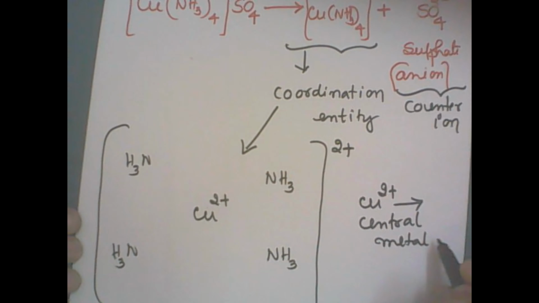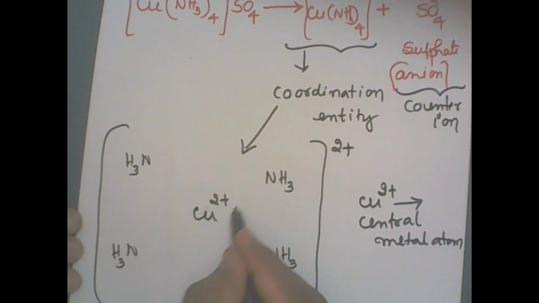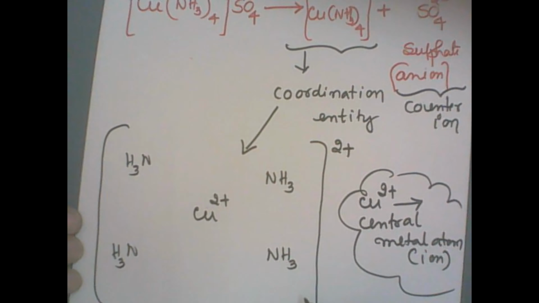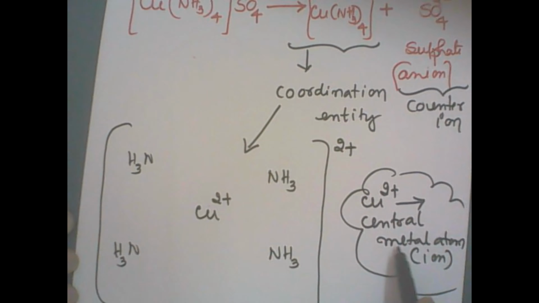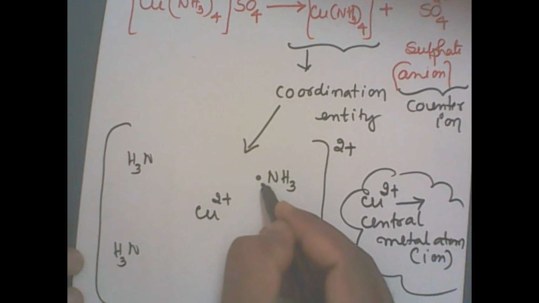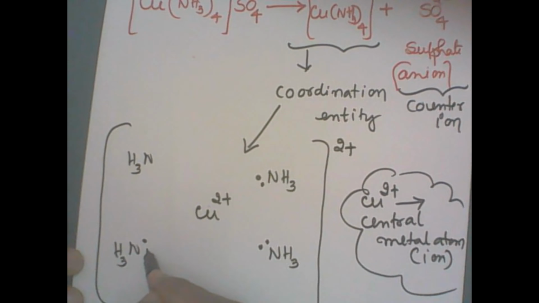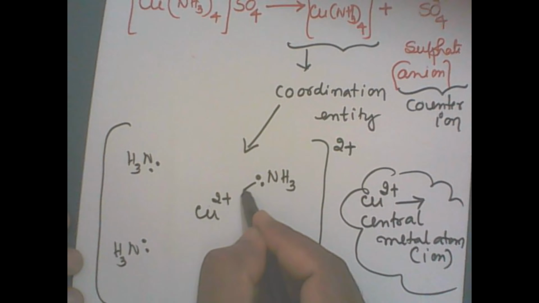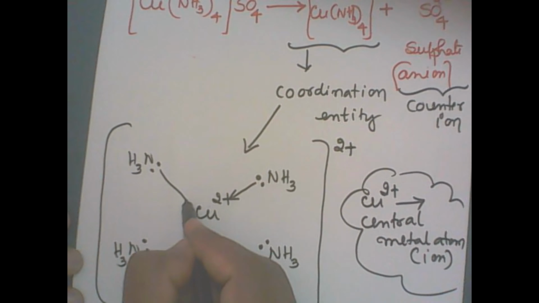In this case it is a positively charged central metal ion. You have to remember the first point: in the coordination entity, there is a central metal atom or ion. It is positively charged with a shortage of electrons, so it can take up electrons from the neighboring molecules. Ammonia contains a lone pair of electrons on each nitrogen, so it is an electron-rich species and can easily donate electrons to the electron-deficient copper 2 plus.